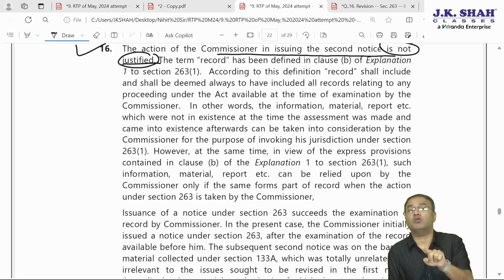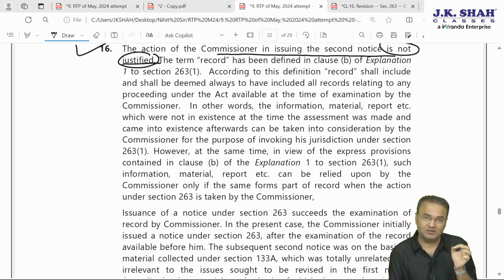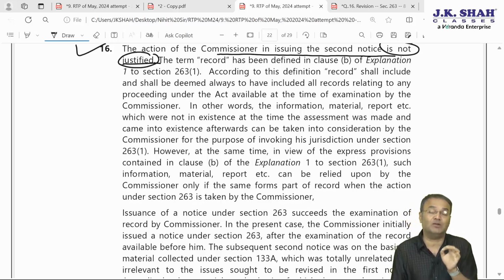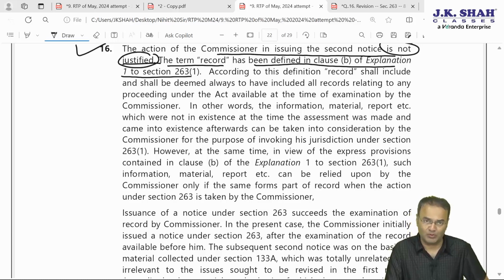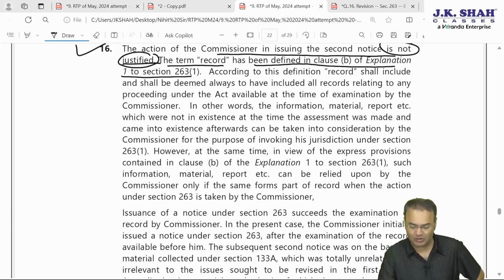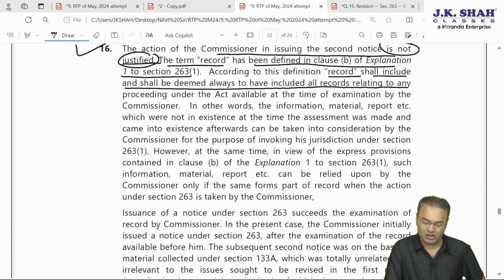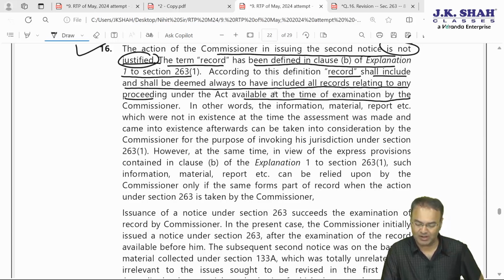Any material which is now available on record after the examination of file by CIT will be considered as an extra material. The term record has been defined in clause B of explanation to section 263(1), and we have a Supreme Court decision also, and it is defined in the Act also. According to this definition, record shall include and shall be deemed to have always included all records relating to any proceeding under the Act available at the time of examination by Commissioner.